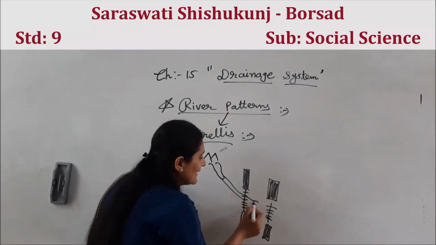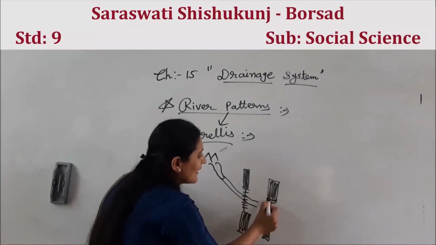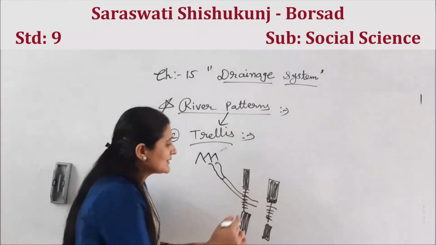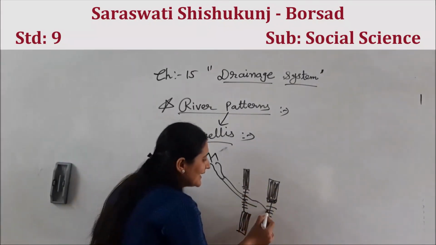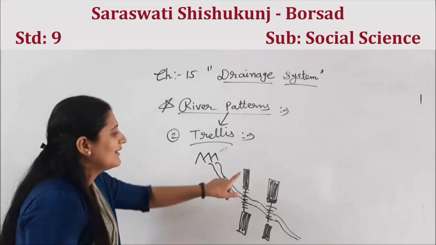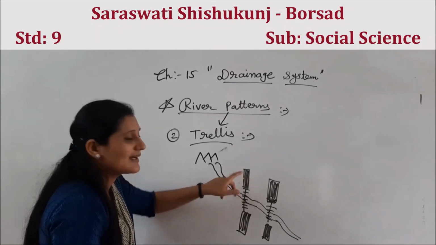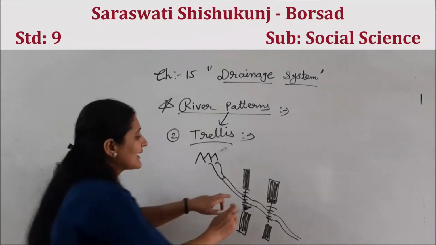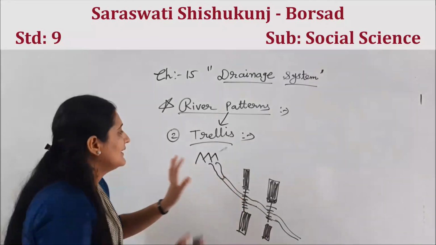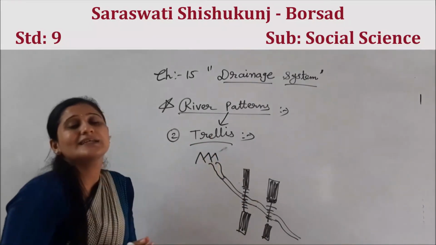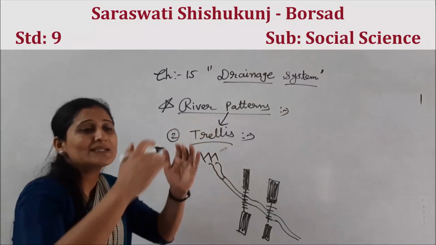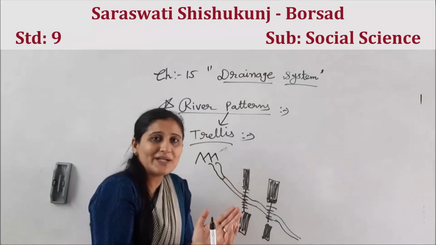Then again flowing here. Here again we have dark rock, means hard. So it will not go this way. Definitely it will find the direction. This way river will flow. It will not take hard rock, cannot melt hard rock, can melt soft rock. So this is called trellis. First one, dendritic, it means looks like a tree, the river pattern.